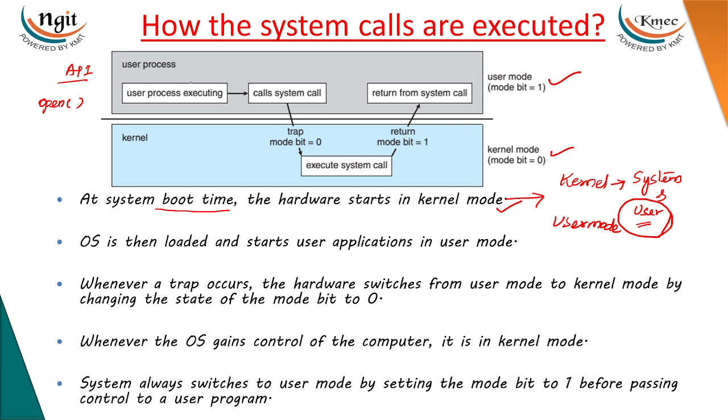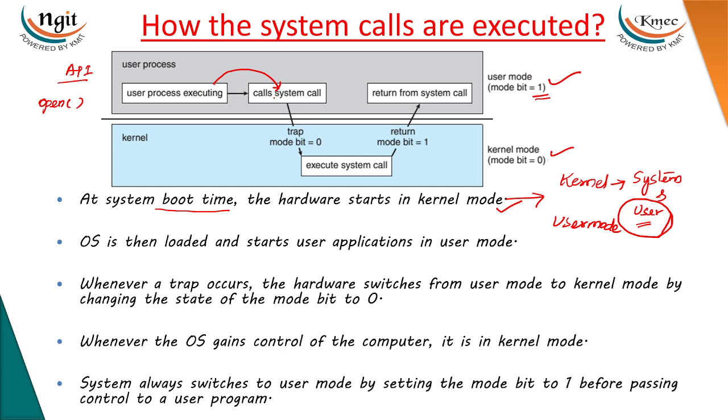Then the API will call a system call. But currently the user process is executing in user mode, so the mode bit is 1. You need to set the mode bit to 0, which is the mode bit for kernel.